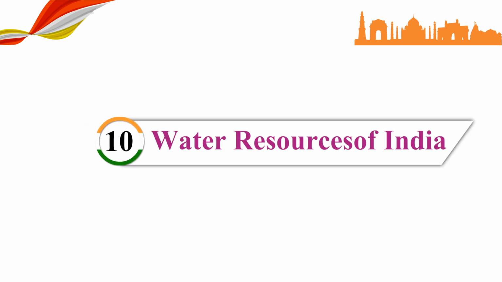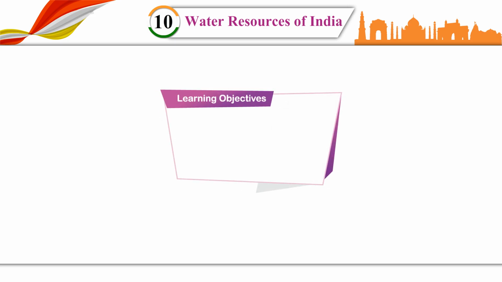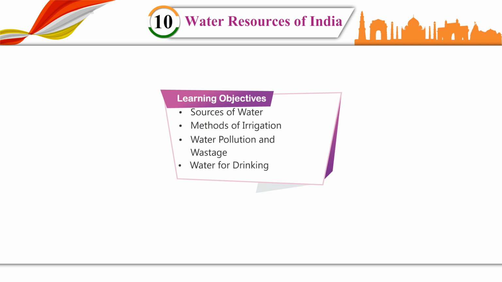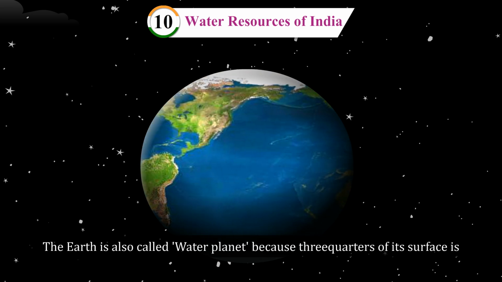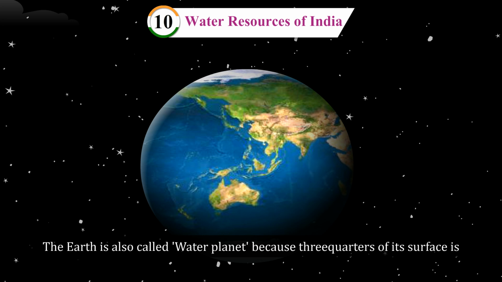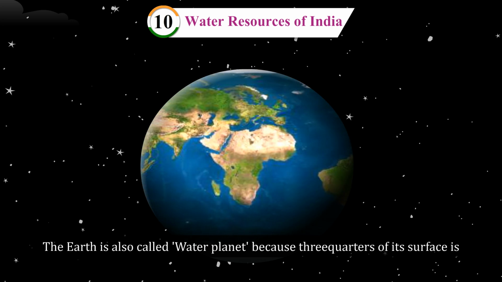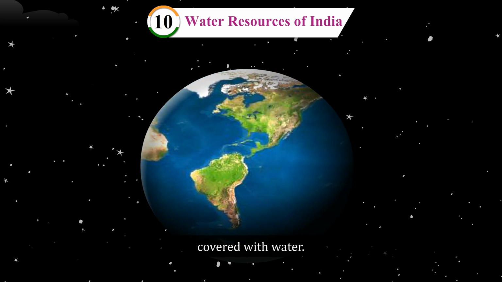Chapter 10: Water Resources of India. Learning objectives: sources of water, methods of irrigation, water pollution and wastage, water for drinking. The earth is also called the water planet because three-fourths of its surface is covered with water.